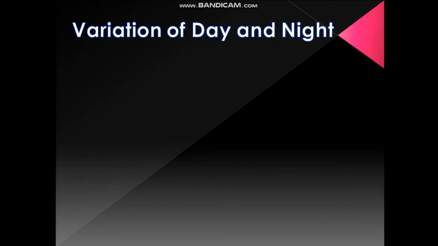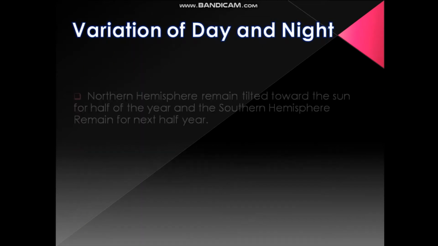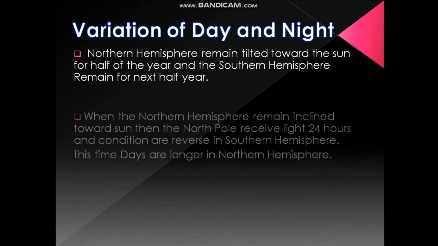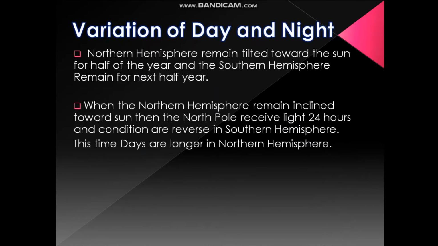Now, variation of day and night. The northern hemisphere remains tilted toward the sun for half of the year, and the southern hemisphere remains so for the next half year. When the northern hemisphere is inclined towards the sun, the North Pole receives light for 24 hours and conditions are reversed in the southern hemisphere.